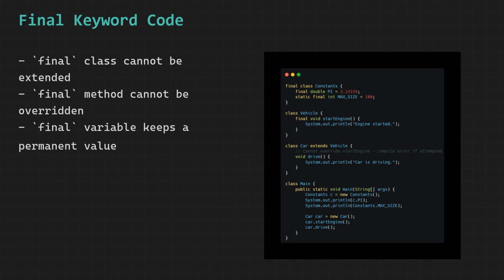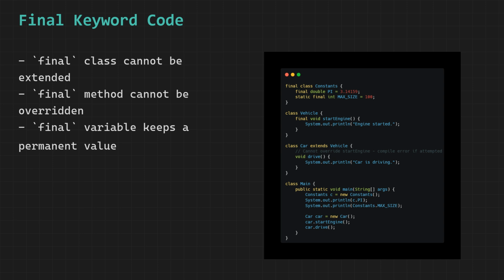Let us walk through this code step by step. We have 3 classes here: Constants, Vehicle, and Car. Each one demonstrates a different use of the final keyword. Starting with the Constants class.